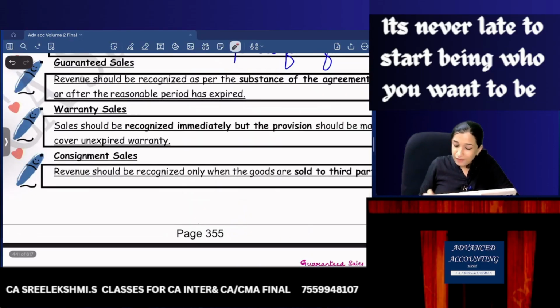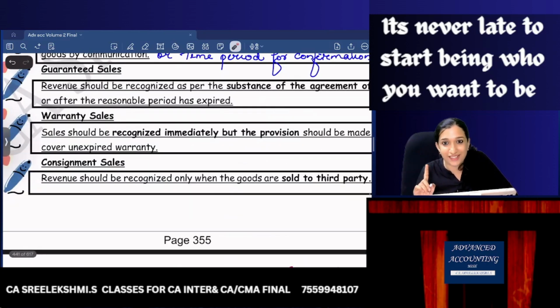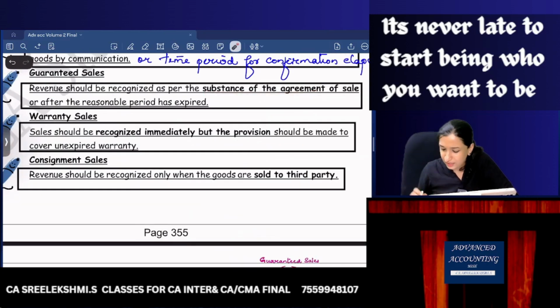Guaranteed sales revenue should be recognized as per the substance of the agreement, either as a financing arrangement, or after the reasonable period has expired. If there is a guaranteed sale in 3 months, where I'll take it back, once the reasonable period has expired, it can be recognized as revenue.